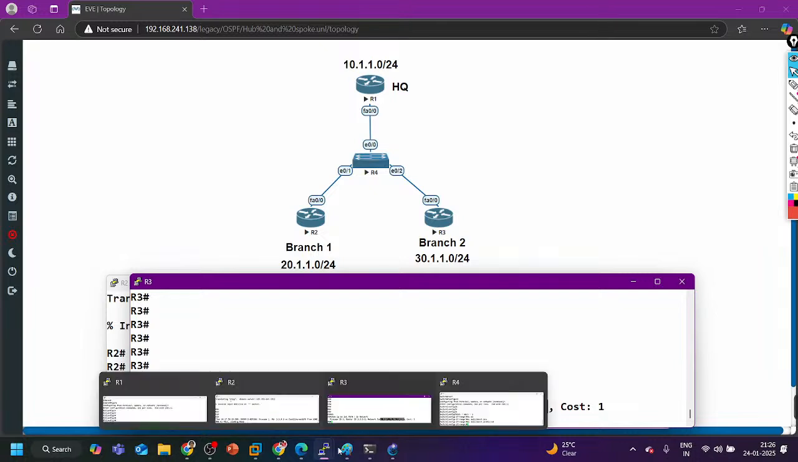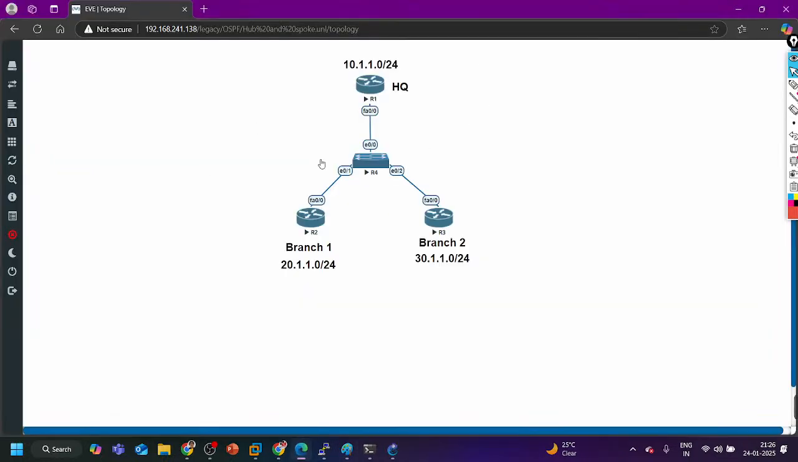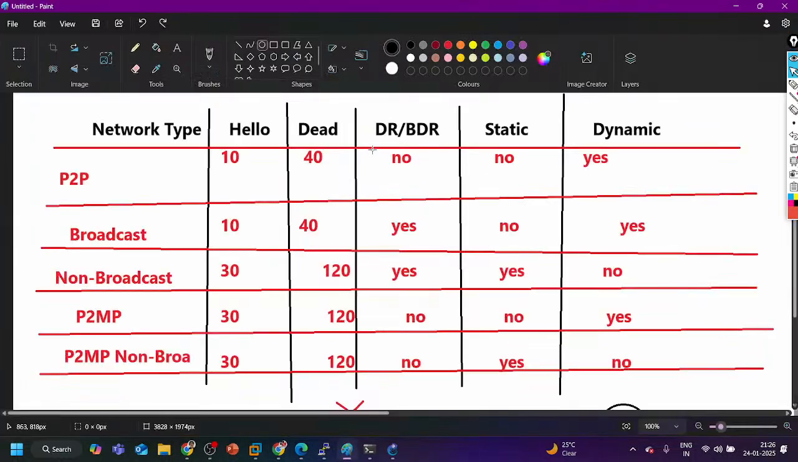So in point to multipoint, we don't have DR. But guys, in this case, DR is required. So what network type can I configure here? Either I can configure broadcast or non-broadcast. In these two network types only I have DR. Yes or no? Yes, sir. Correct.